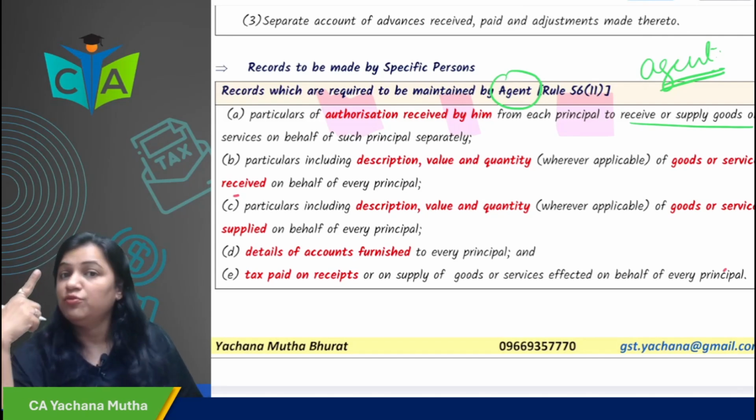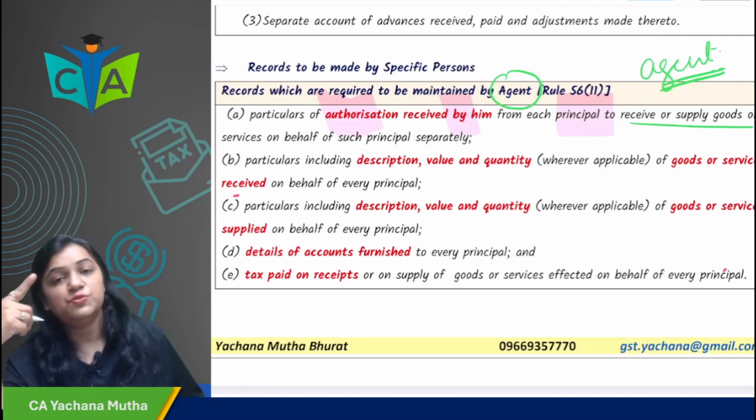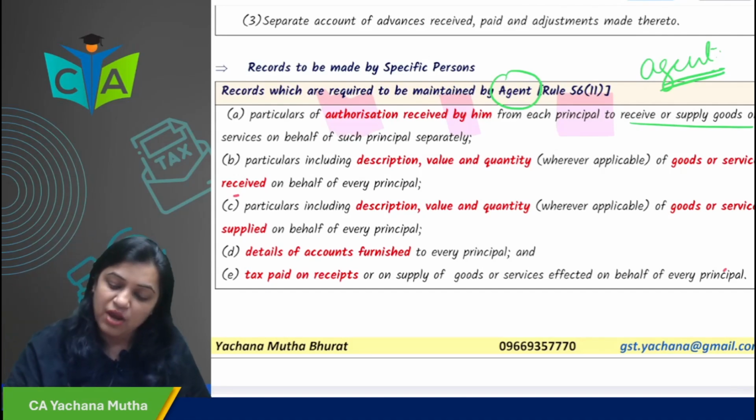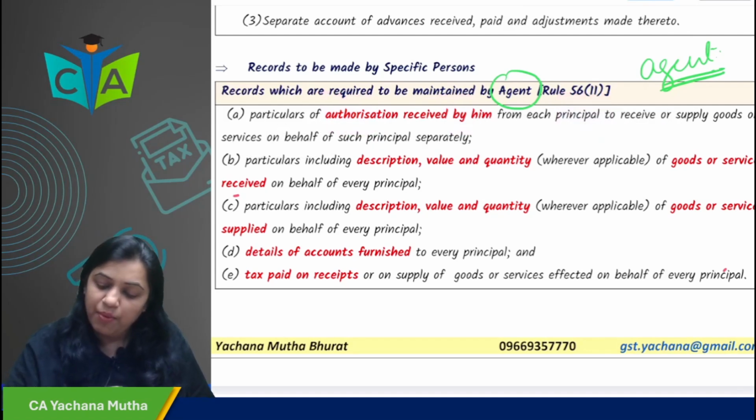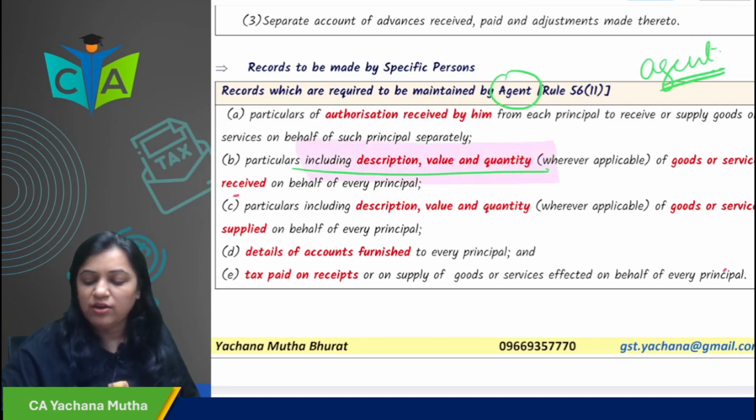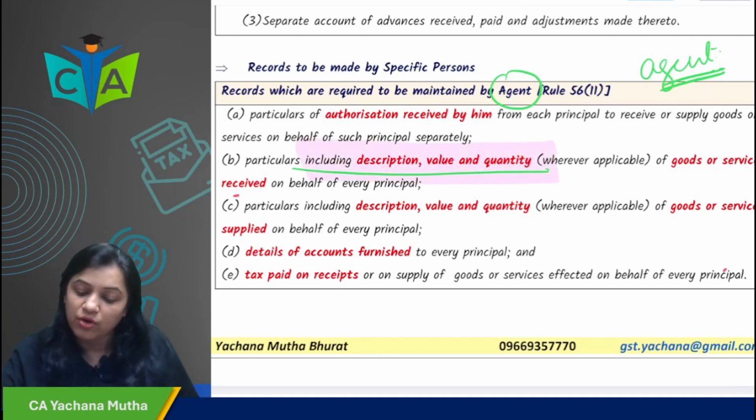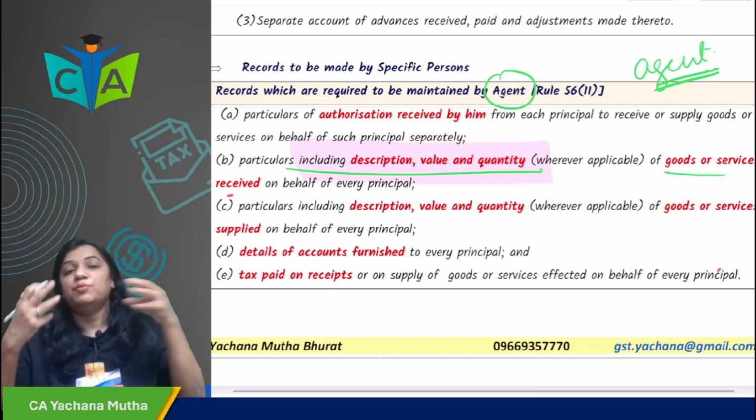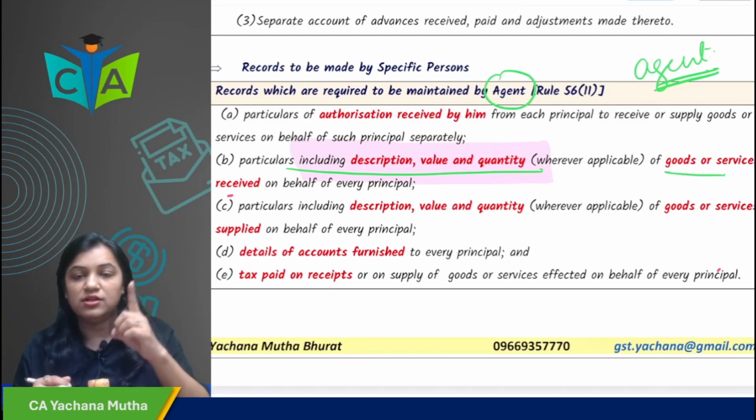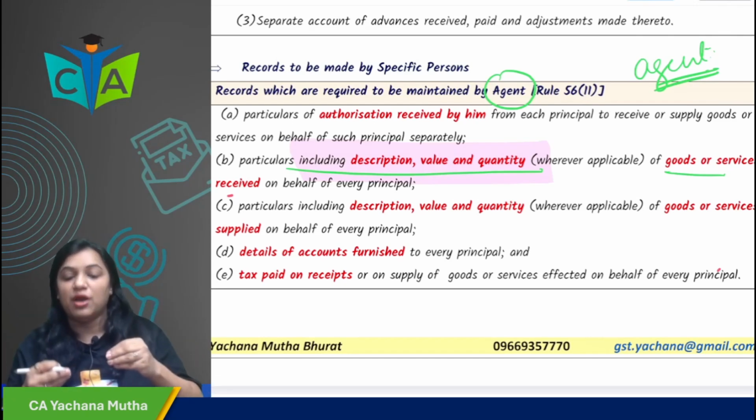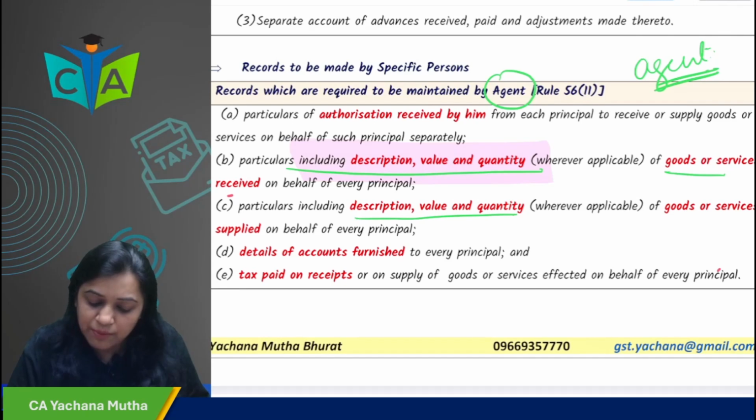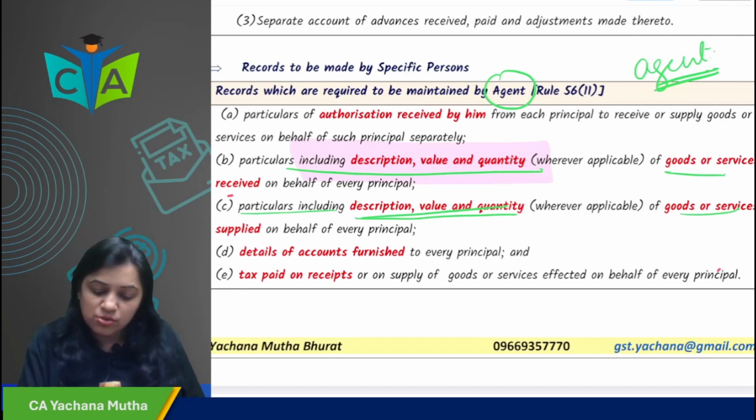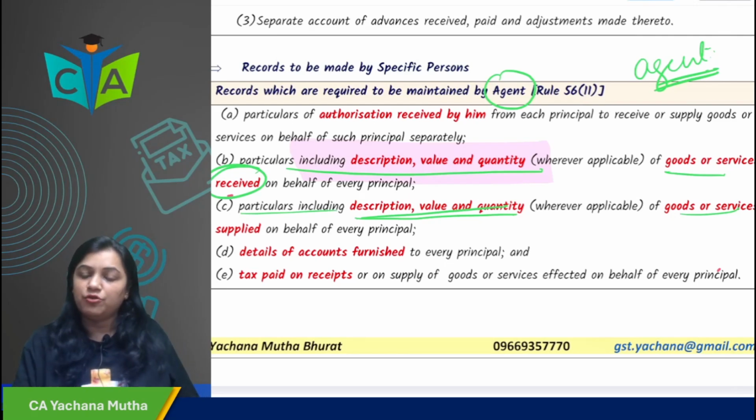So what does he have to maintain? First, the authorization received from each principal to receive or supply goods or services on that behalf. Next, particulars including description, value and quantity of goods or services received on behalf of the principal. Then particulars including description, value and quantity of goods or services supplied. So the second point is goods or services received, and the third point is goods or services supplied on behalf of every principal.